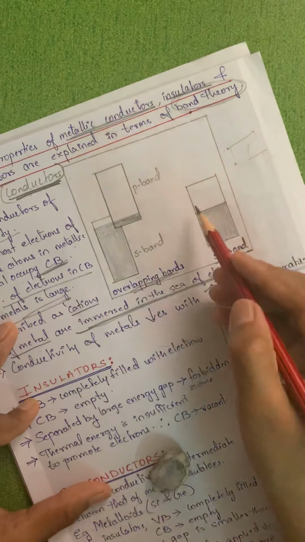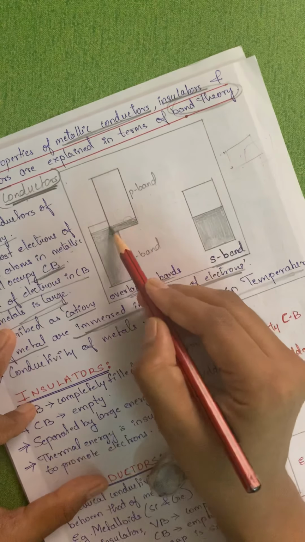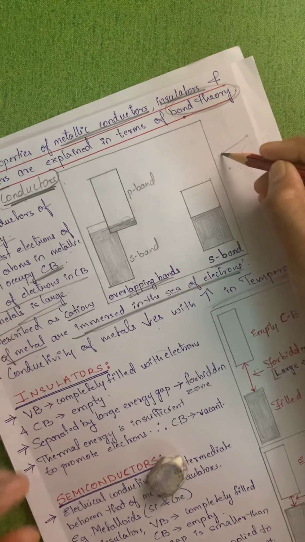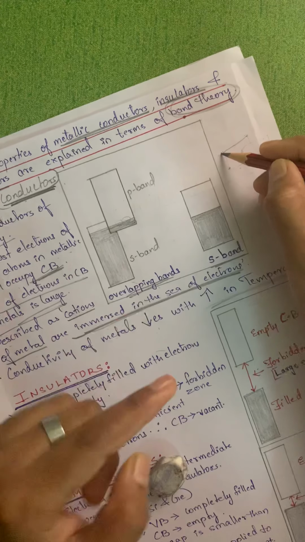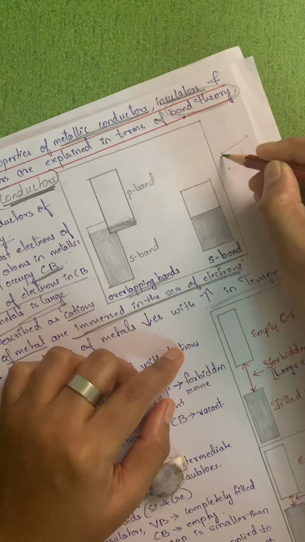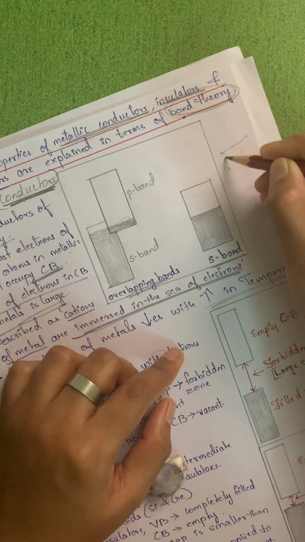See, actually what will happen is the electrons will be continuously moving. When we are giving temperature, each of the electrons will start to move about its mean position.